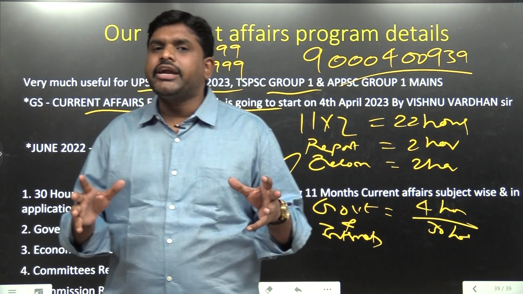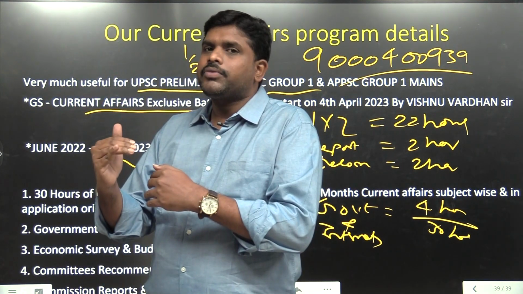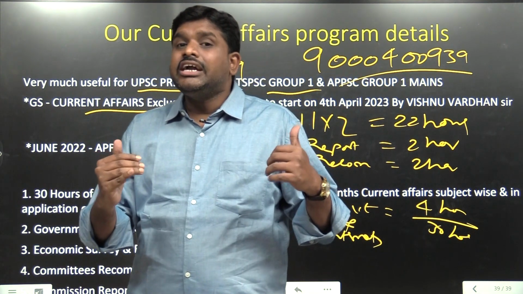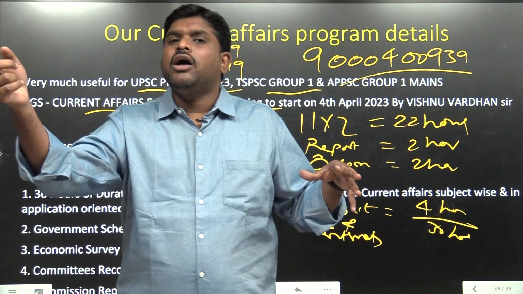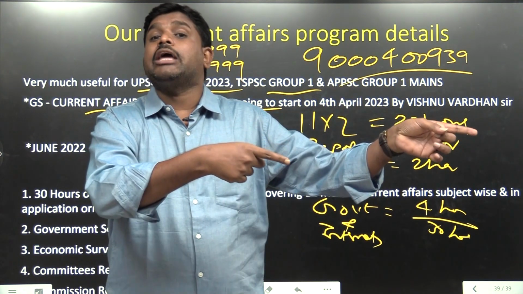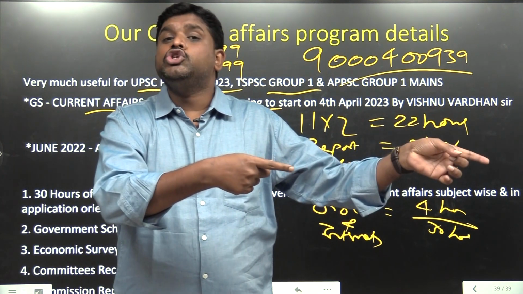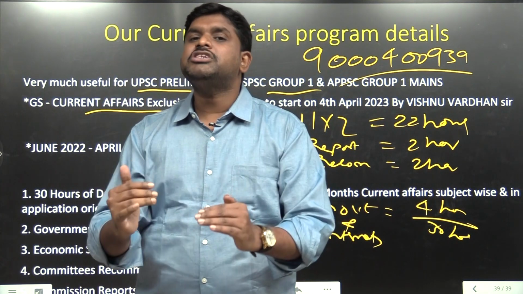UNCLOS is a convention. The United Nations Convention on the Law of the Sea is a convention where they mention rules and regulations. ITLOS is a tribunal, an international tribunal. If anyone is not following the UNCLOS provisions, then they will be called upon into the tribunal. A tribunal is a jurisdiction body. UNCLOS is a convention; there are just points and provisions.